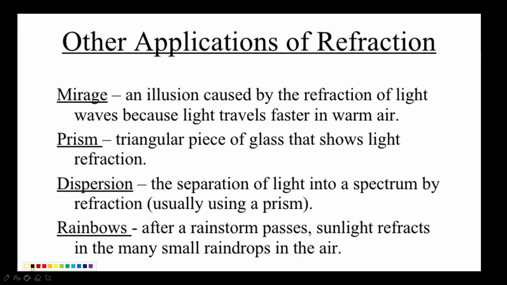Because the light waves travel faster in the warm air. Next one is prism. This is also due to the refraction of light only. A triangular glass prism shows light refraction. Next, dispersion: the separation of light into a spectrum by refraction. Usually when the light ray is passing through the prism, you will find rainbow colors.